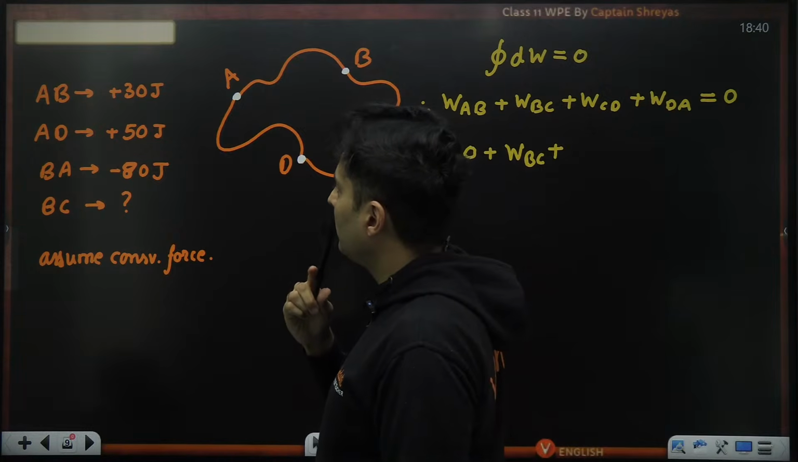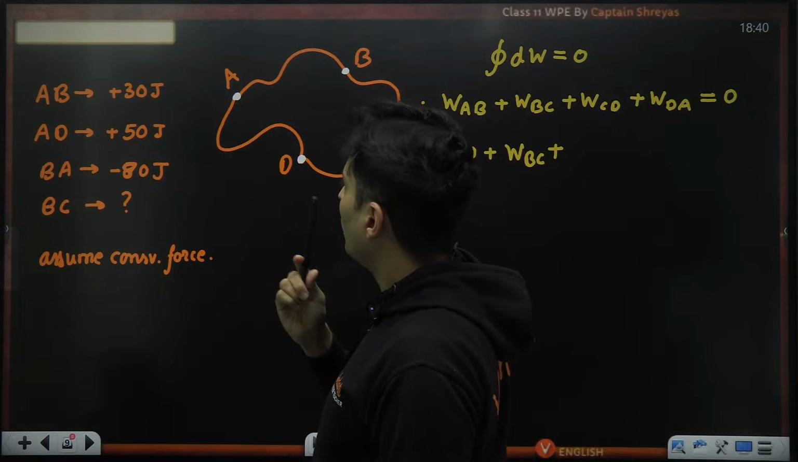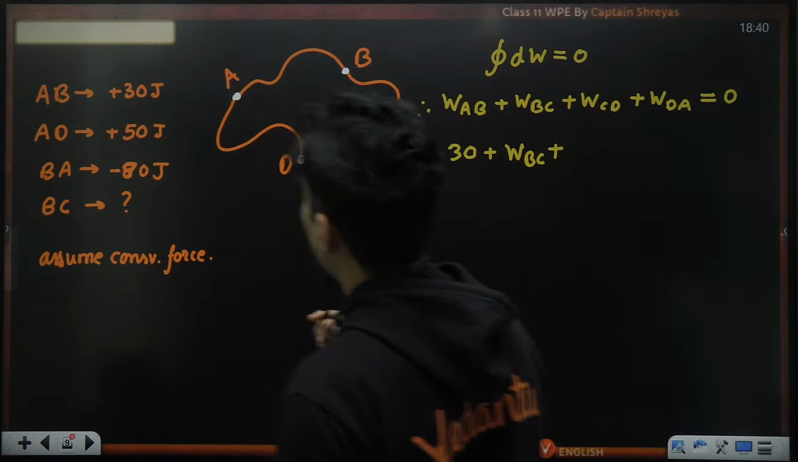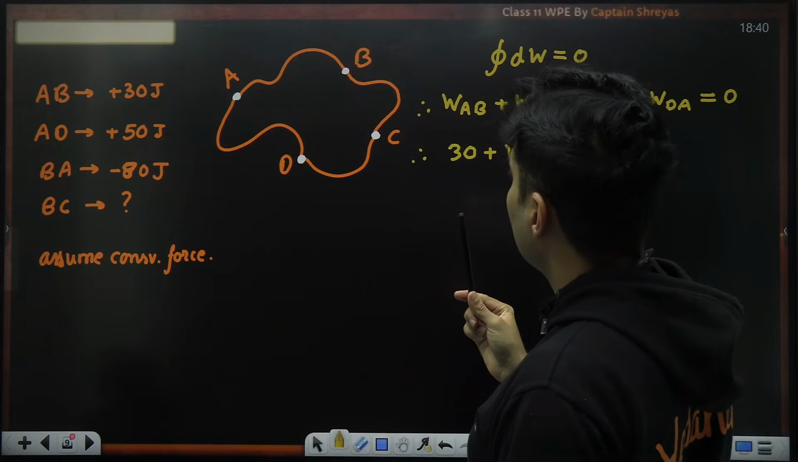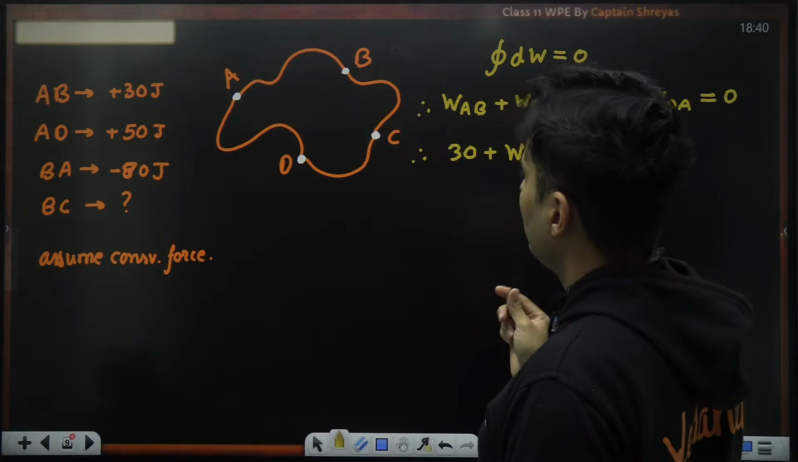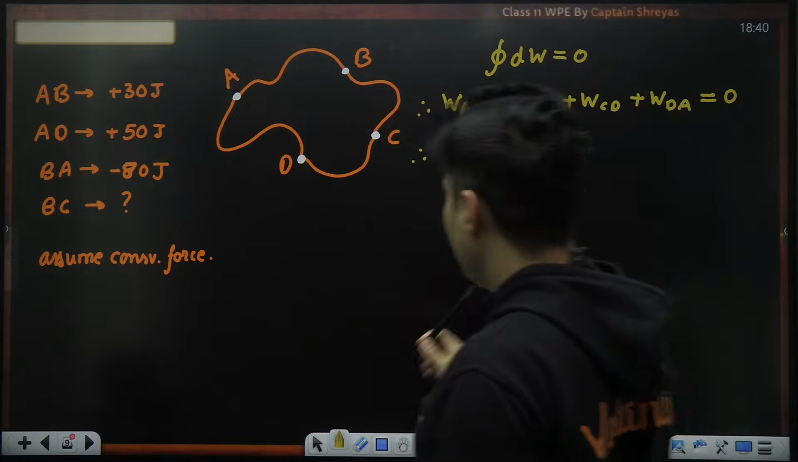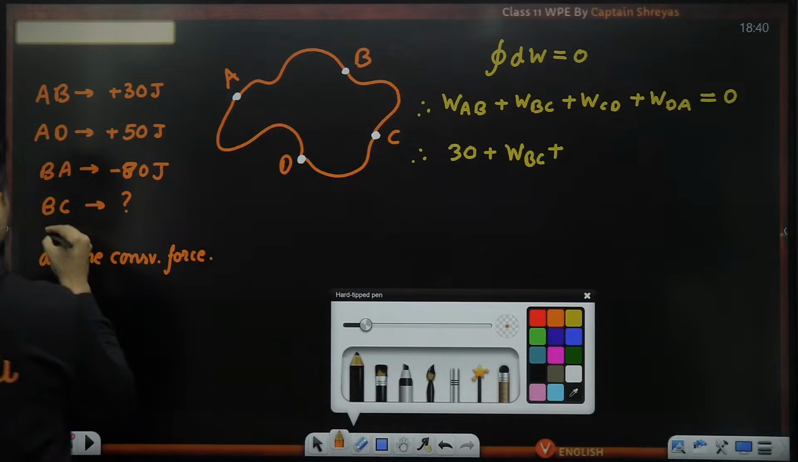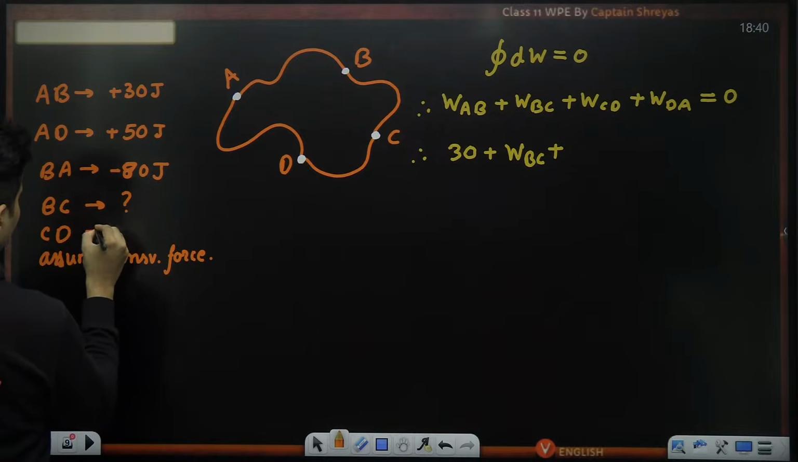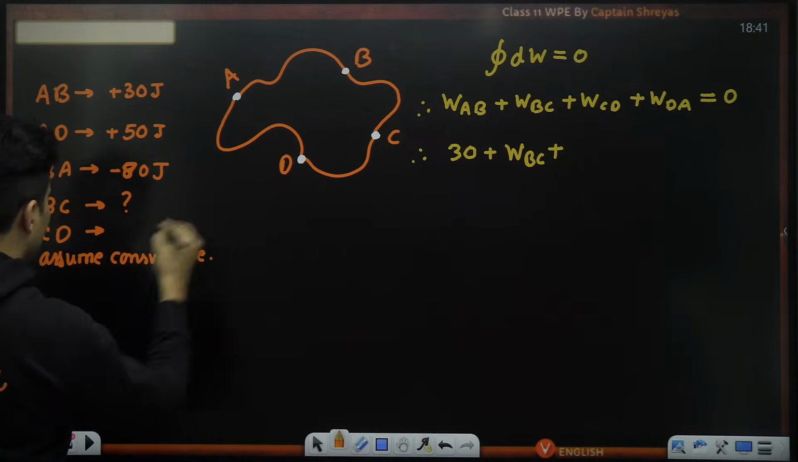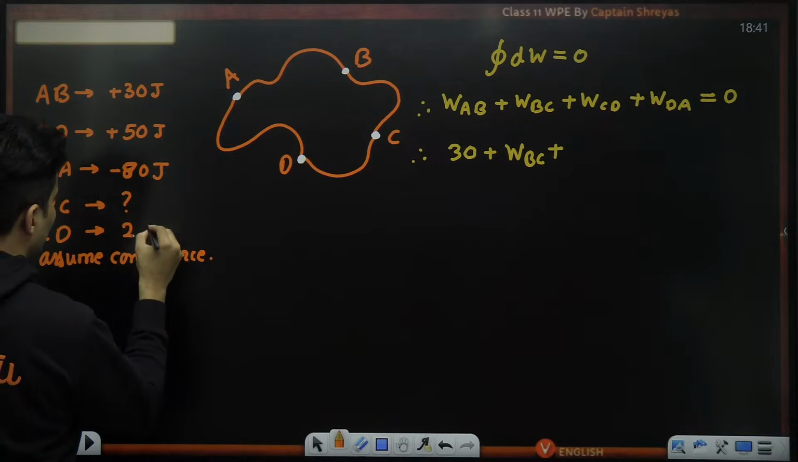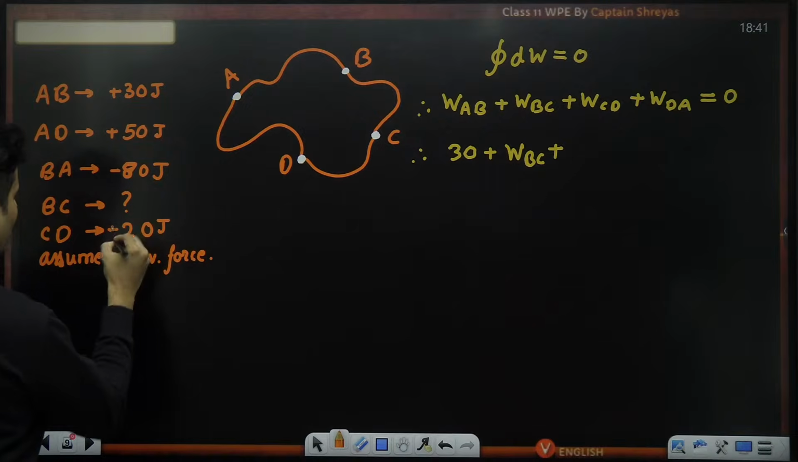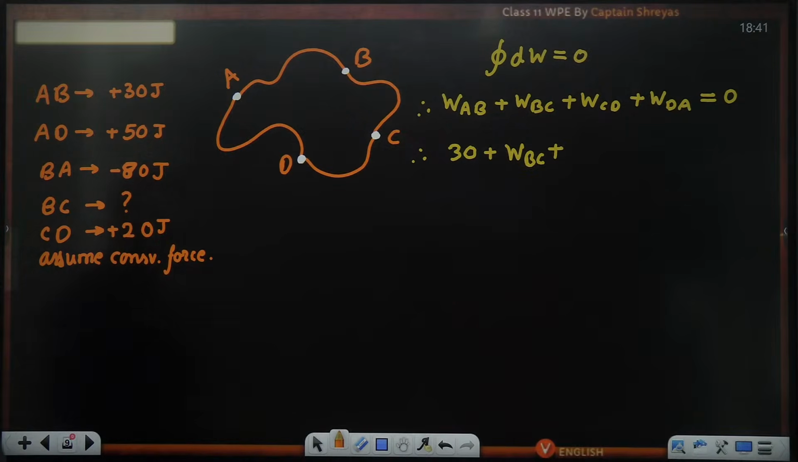What is the work done from...? Oh, I think one more information needs to be given. AB is given, BA is also given, AD is given, CD was missing. I'm so sorry, guys. C to D also needs to be given. Let's say C to D is something like 20 joules. I'm putting some random number. That one information was missing.